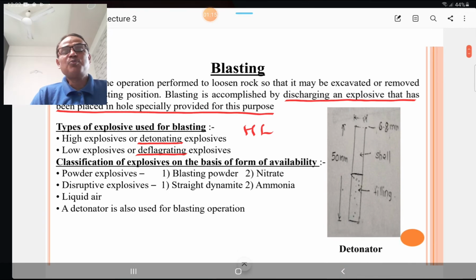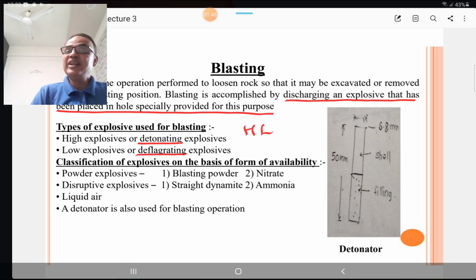Then types of explosive used for blasting are the high explosives and low explosives. High explosives, or it may be termed as detonating explosives, and low explosives are deflagrating explosives. Classification of explosive on the basis of form of availability. First is the powder explosives. Powder explosive may be a blasting powder or it may be a nitrate. And disruptive explosives are the straight dynamite and ammonia.